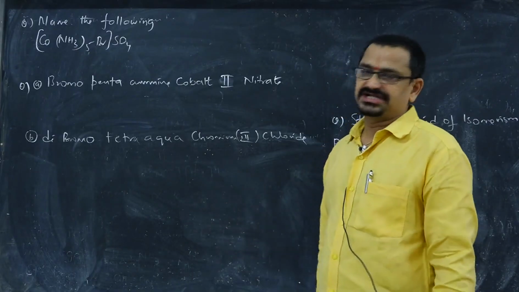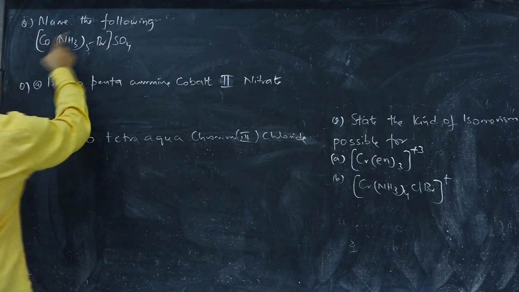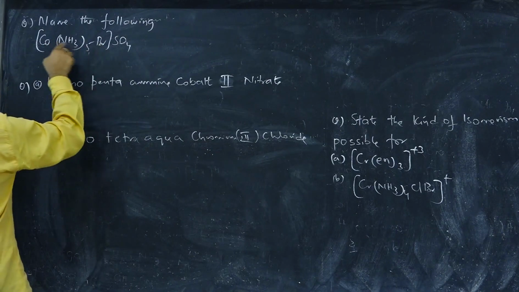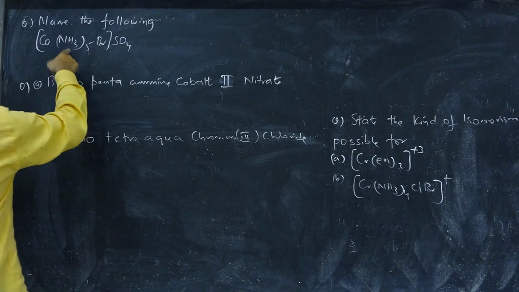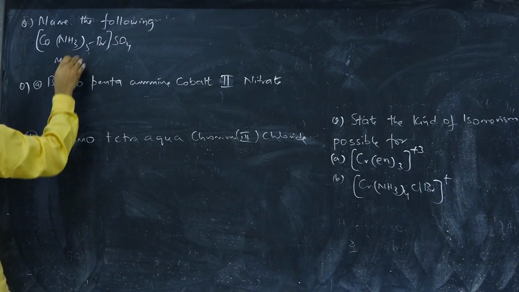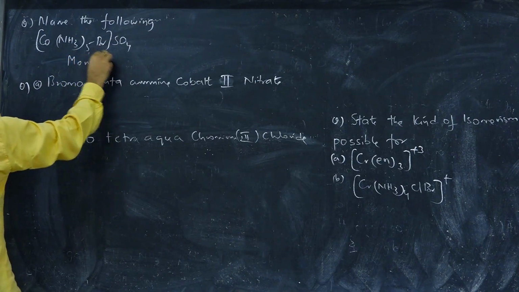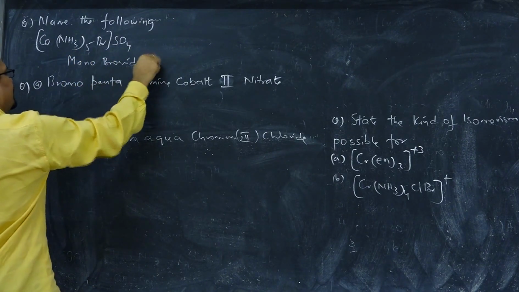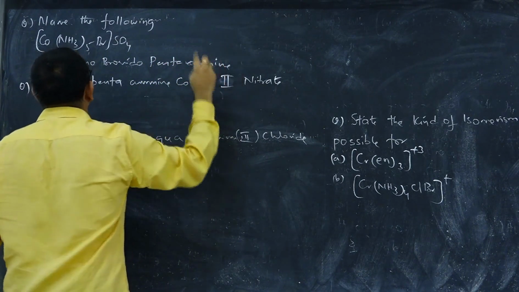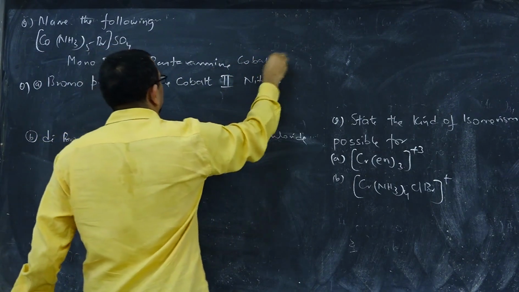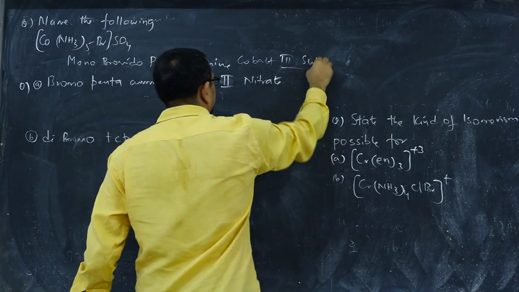See, let us see some questions from these coordination compounds. The first question is from nomenclature. Name the following. Alphabetically, bromine is B, starting with the ligand. This is amine, pentaammine, 5 ammines. So, pentaammine, monobromido, pentaammine, cobalt(III). This is x minus 3 equal to 0, cobalt(III) sulfate.